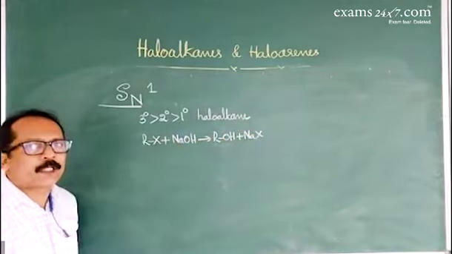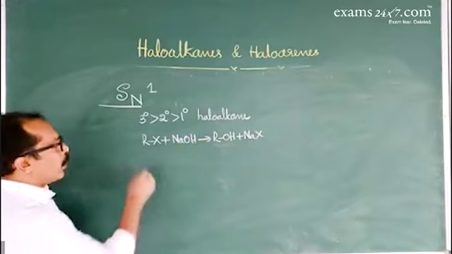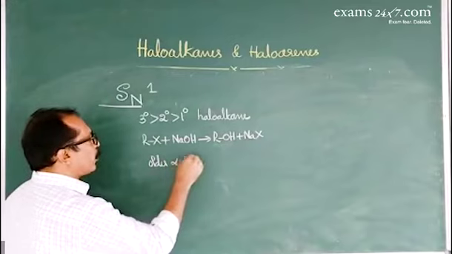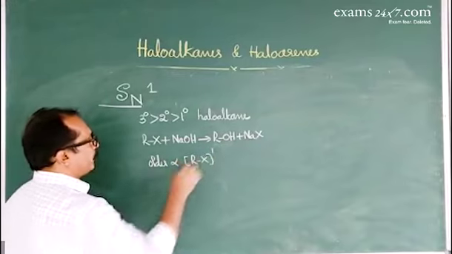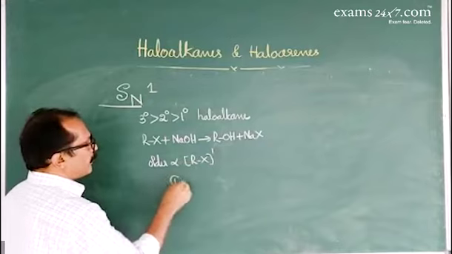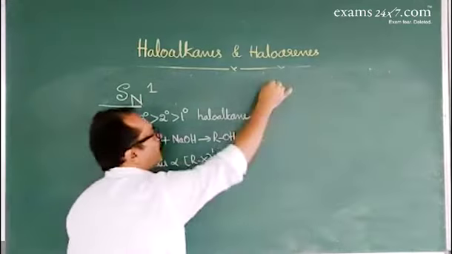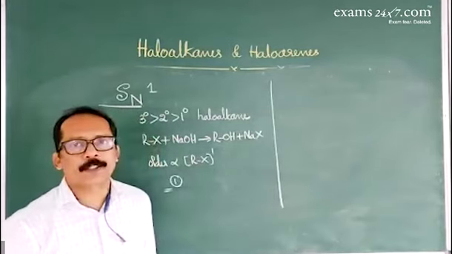You can take tertiary butyl bromide. The order of the reaction depends only on the concentration of haloalkane. Therefore, the order of the reaction is equal to 1. So how does the order depend only on the concentration of haloalkane?